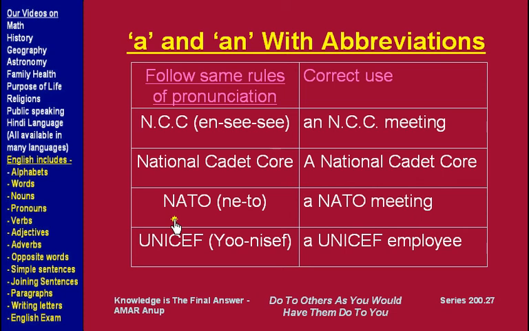That is why it is important to know these abbreviations. A UNICEF employee, as we said earlier, when U is pronounced as "yoo", UNICEF, then we use "a" in the beginning.